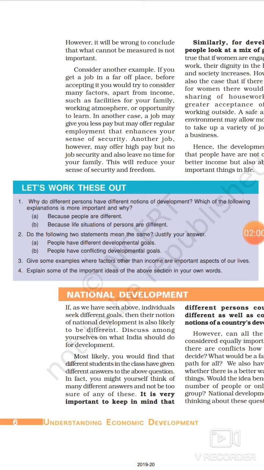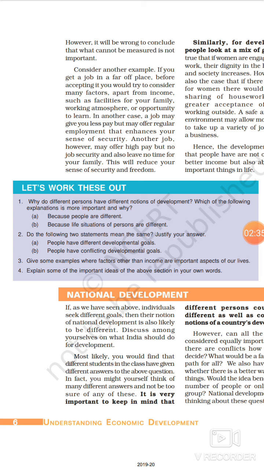Their life situation depends on how their life is. If a person is rich, his life situation is different from a person who is poor. It depends on their lifestyle and status, which is different from each other. So their goals are also different depending on their life situations. Goals is their notion of development.